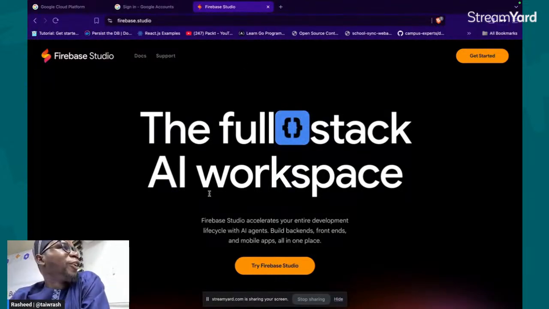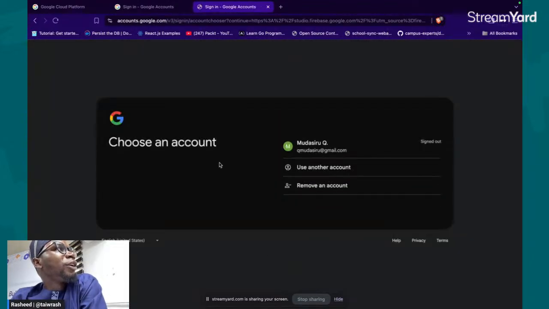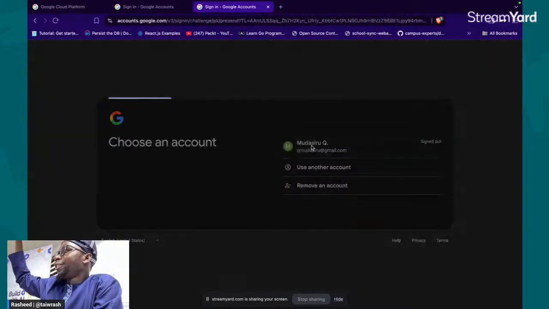Okay. Then you click on Try Firebase Studio or click on Get Started, anyone that works for you. And then it will prompt you to log in with your Gmail. Then I'm doing that.